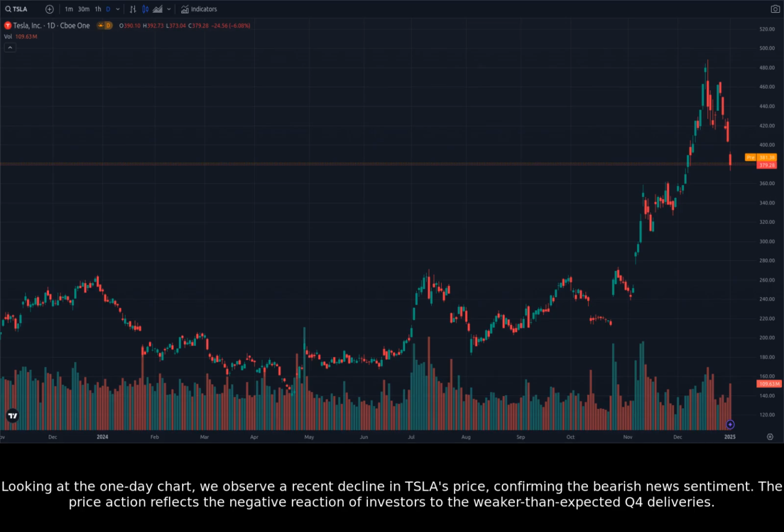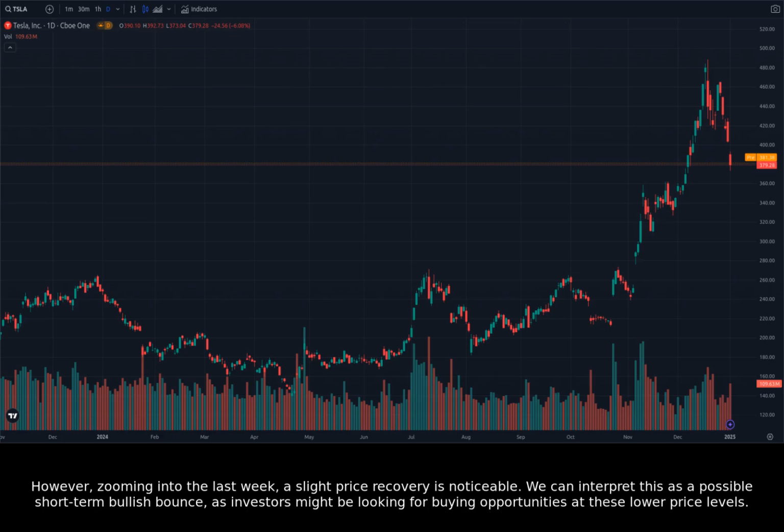Looking at the one-day chart, we observe a recent decline in TSLA's price, confirming the bearish news sentiment. The price action reflects the negative reaction of investors to the weaker-than-expected Q4 deliveries. However, zooming into the last week, a slight price recovery is noticeable.